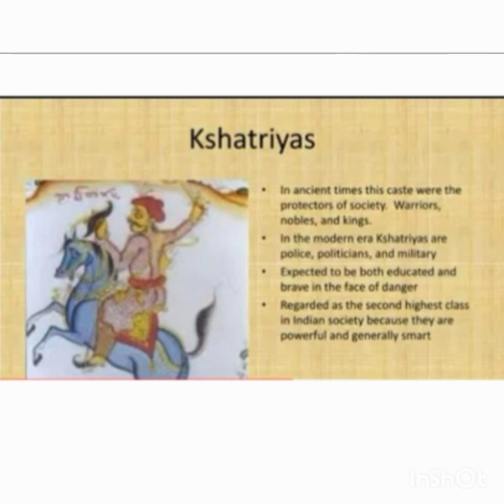They are expected to be both educated and brave in the face of danger. If something happened to the country, they have to be brave and fight against the danger. They were regarded as the second highest class in the Indian society because they are powerful and generally smart.